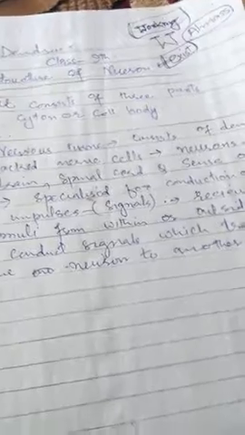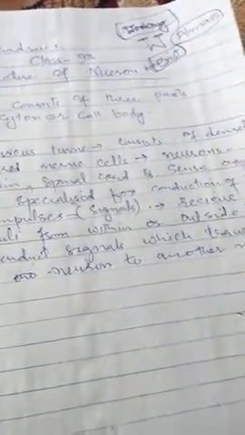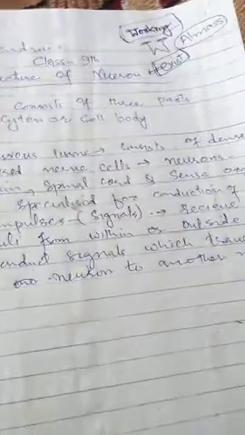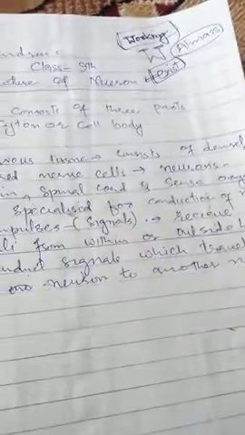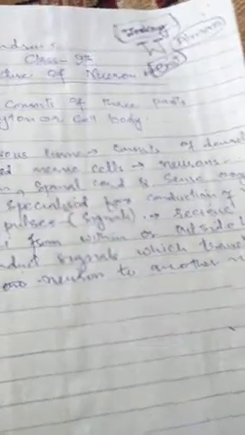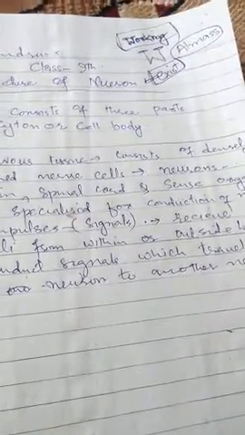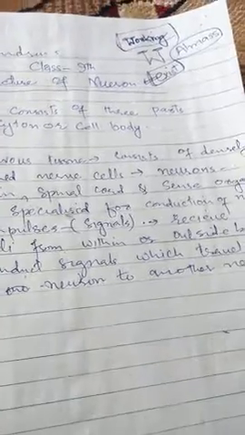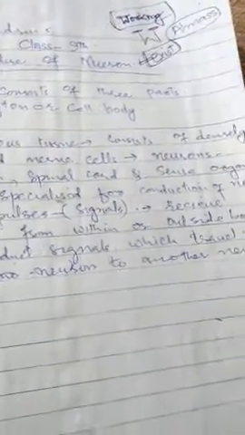Neurons are specialized for the conduction of signals or nerve impulse. They receive stimulus from within or outside the human body, and they conduct a signal that travels from one neuron to another neuron.